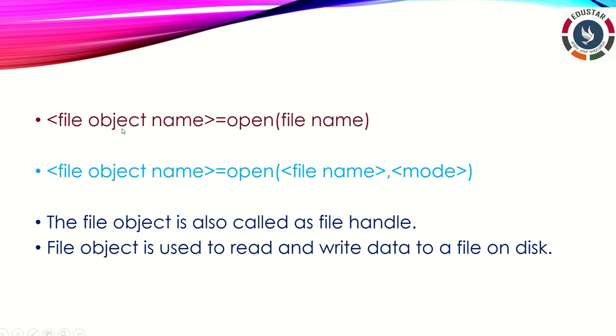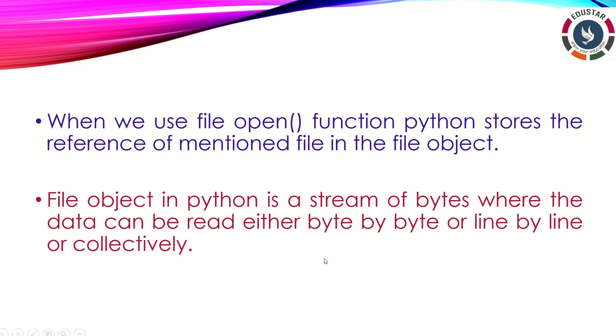So first we should mention the file object name. Any name we can give, and then equal to the open function. With the help of the open function we can open the file. Okay, so the file object is also called a file handle. What is the use of the file object? It is used to read and write data.